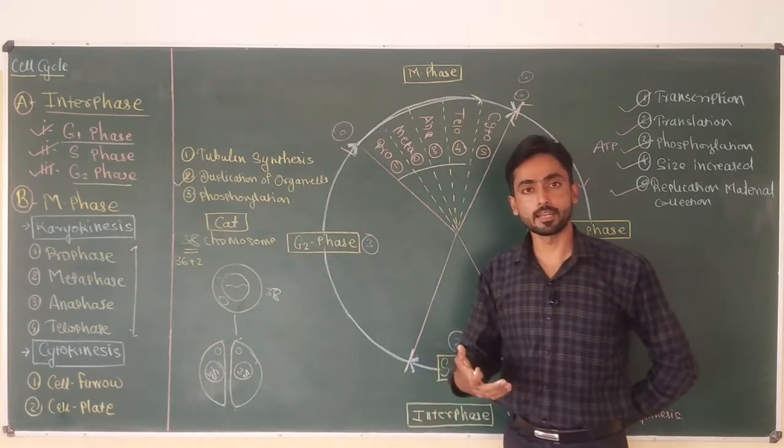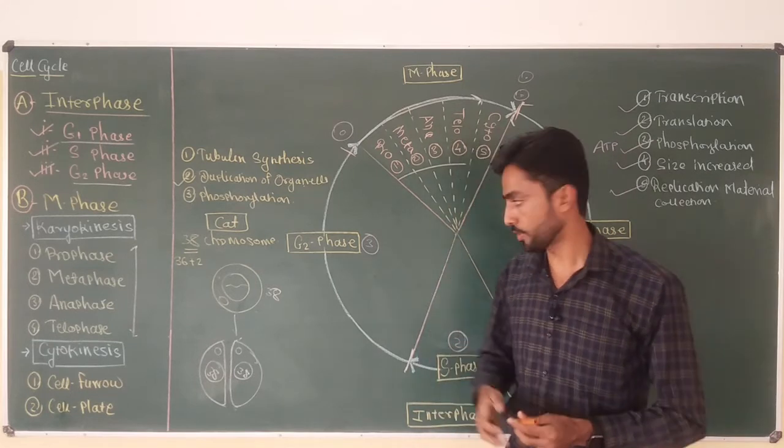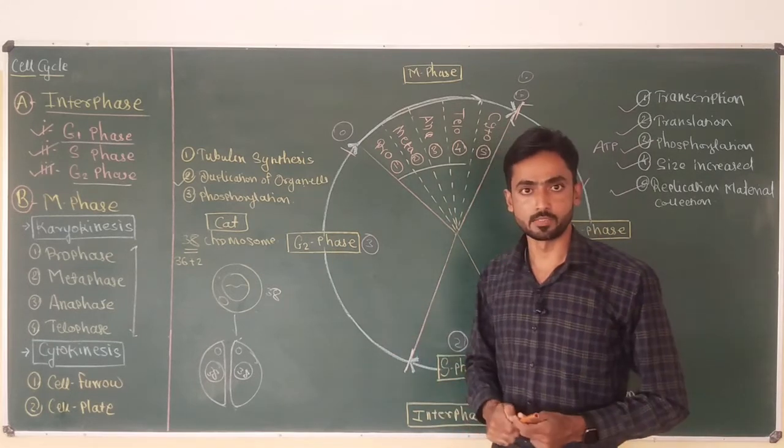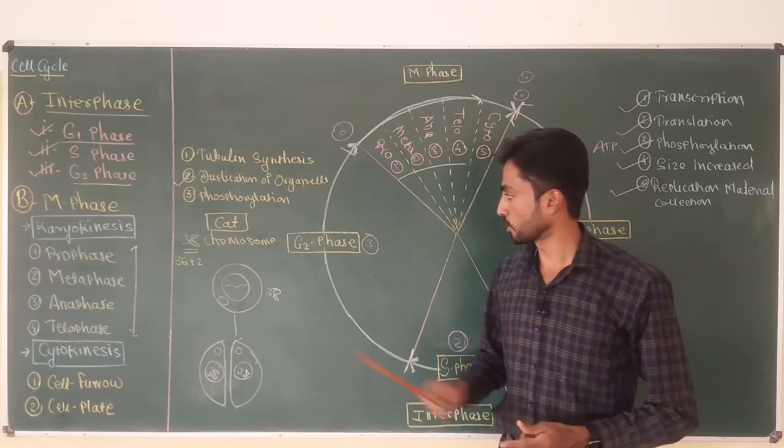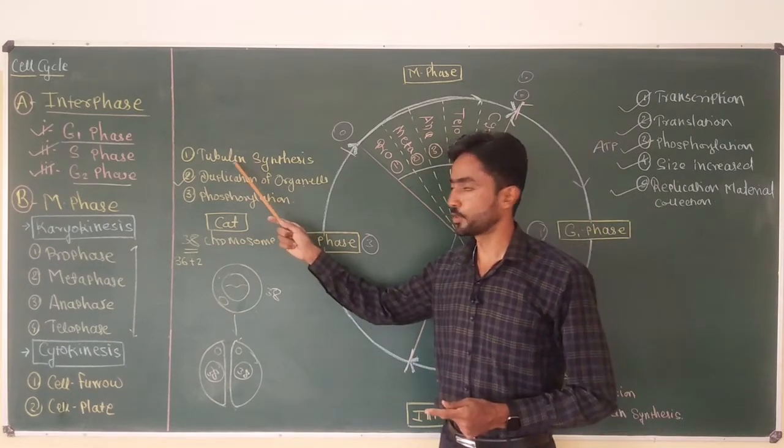Okay, cell organelles get duplicated. Two copies of every cell organelle are produced during the G2 phase. This is the first important thing that occurs during this phase. The next is the formation of tubulin protein.